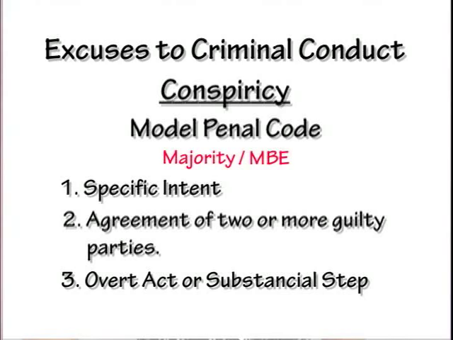When you have an essay question, you've got to discuss both. You've got to let the reader know that you know the difference between modern law and common law. You'll say, in some jurisdictions this, and in other jurisdictions that. Whatever it is, you have to explain the little key nuances between the majority, the common law, and the modern law, okay? So the 3 elements for conspiracy are the intent that the crime be committed, the agreement between 2 or more guilty parties, and an overt act, any preparation, or substantial step in furtherance of the crime.